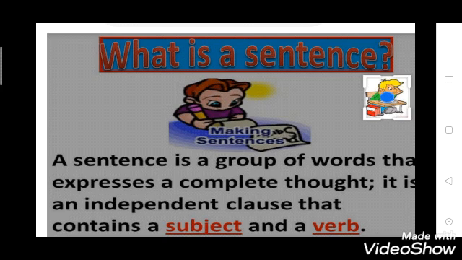It means a sentence is a group of words that expresses a complete thought. It should have a complete thought, complete meaning, complete sense, and it is an independent clause. Independent clause means a clause which has a subject, predicate and a verb, and it should make complete sense by itself. So that is called an independent clause, and it should have a subject and a verb also. So a sentence is a group of words that expresses a complete thought.